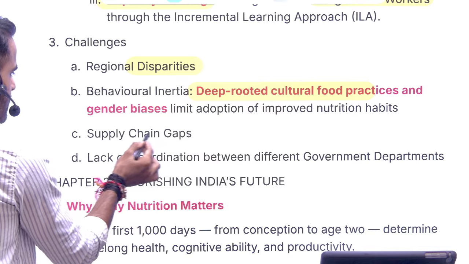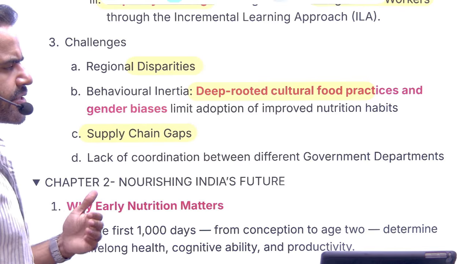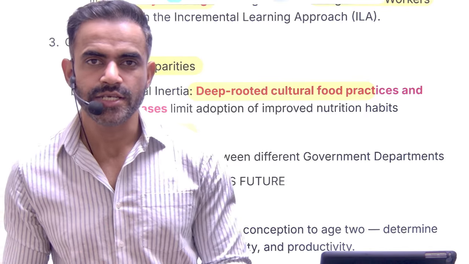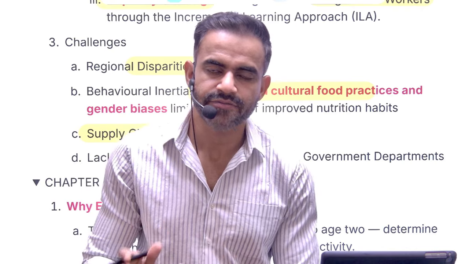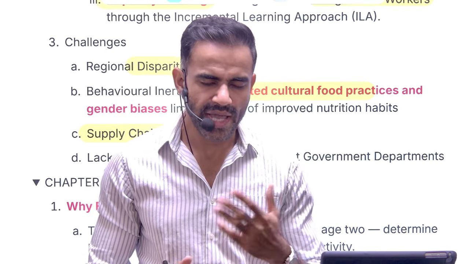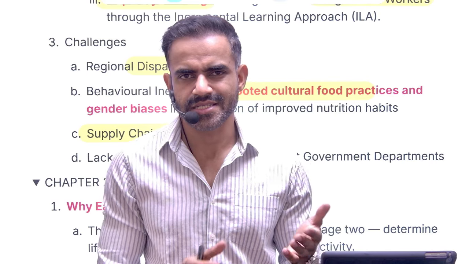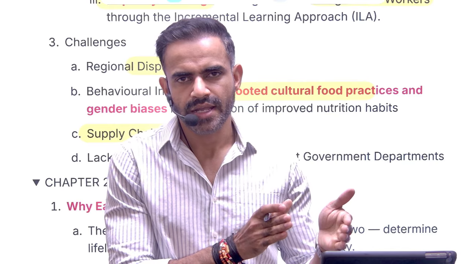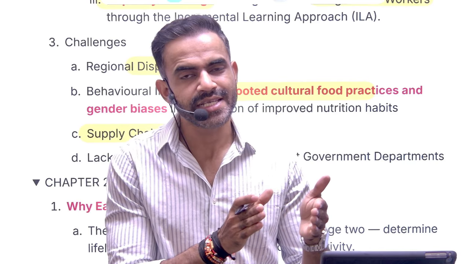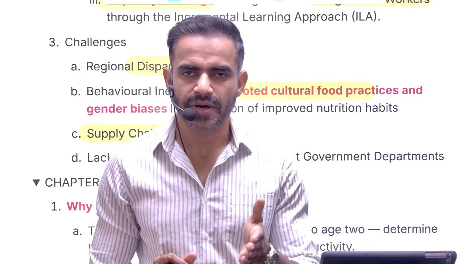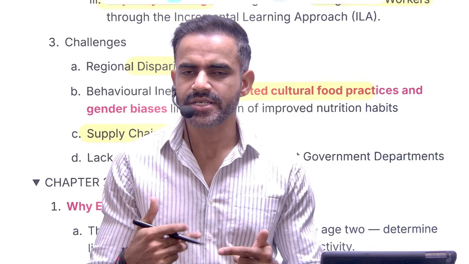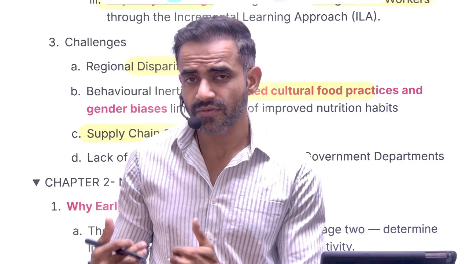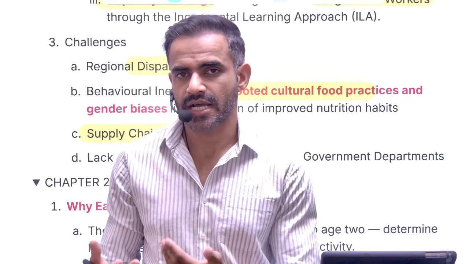Similarly, there are issues in the supply chain. Understand it using one example. The cropping pattern of our country is heavily dominated by crops like rice and wheat. Why so? The reason is quite simple. Because of government policy, there is a price assurance for farmers that if they cultivate rice and wheat, they will be purchased by the government. So farmers tend to cultivate them. That's why the consumption of these items is much higher.